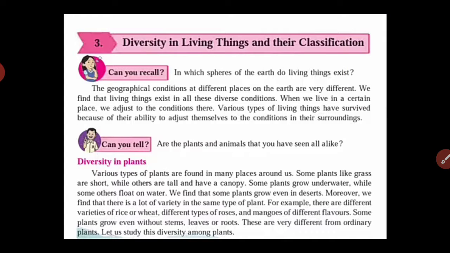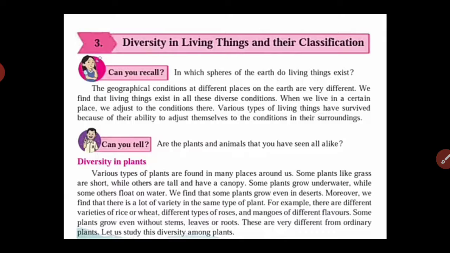So in this lesson, first they give a question, that is, can you recall? Here they give us a question: in which sphere of the earth do living things exist? So first you should know about the spheres of the earth. We learned about the spheres of the earth in our first lesson, natural resources. So here we know which spheres there are of the earth: lithosphere, hydrosphere and atmosphere.